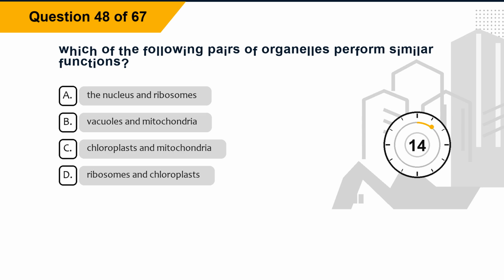Which of the following pairs of organelles perform similar functions? Option A. The nucleus and ribosomes. Option B. Vacuoles and mitochondria. Option C. Chloroplasts and mitochondria. Option D. Ribosomes and chloroplasts.